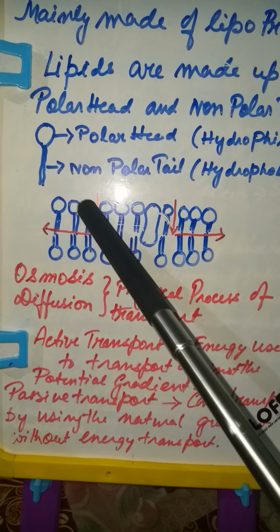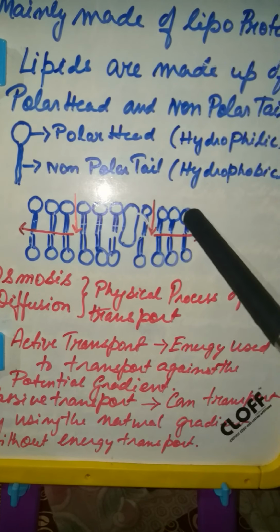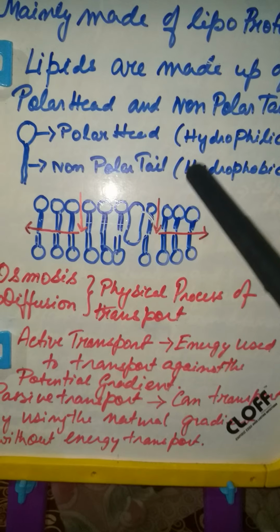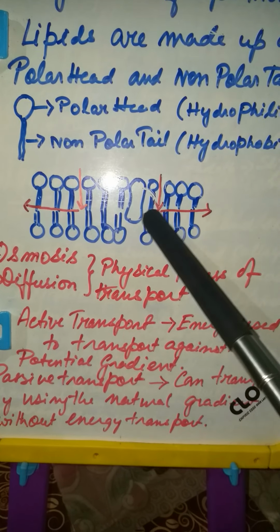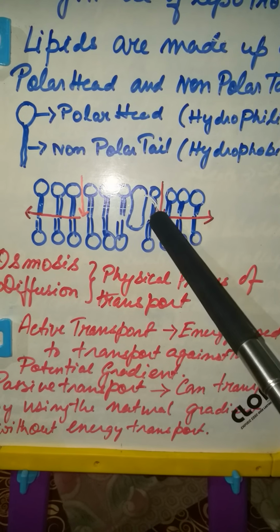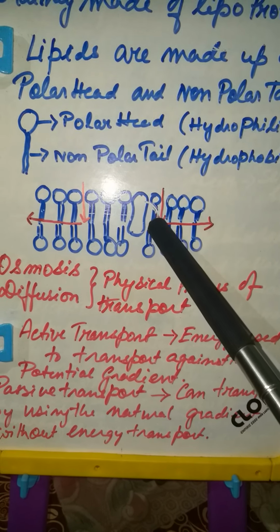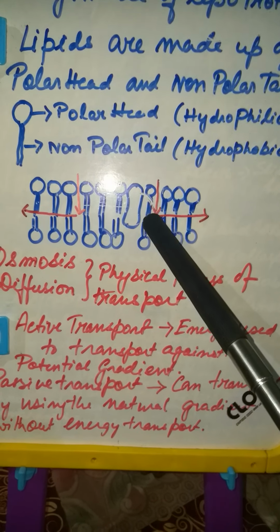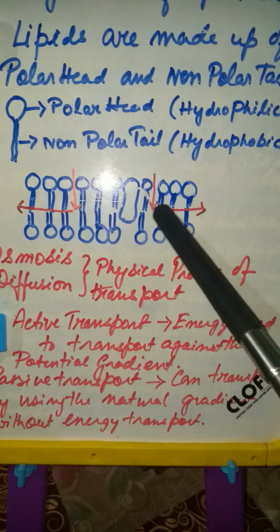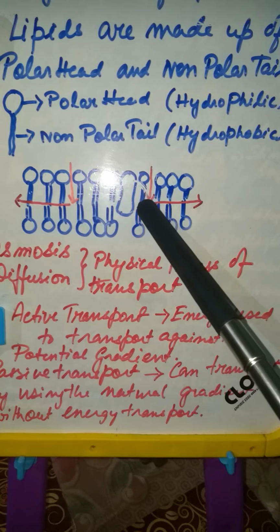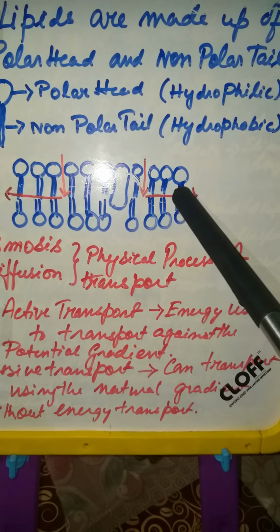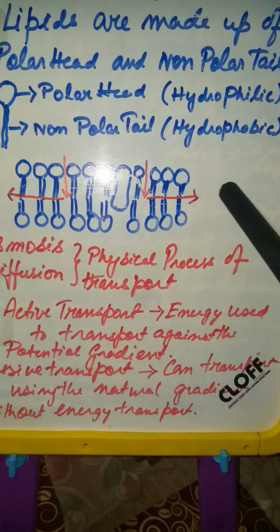Now these heads are all hydrophilic, that means attracting liquid, so liquid comes here. And the tail portions are hydrophobic, that means water repellent, so liquid does not come through there and cannot enter the cell, whereas it passes through a small gap here between the tails.